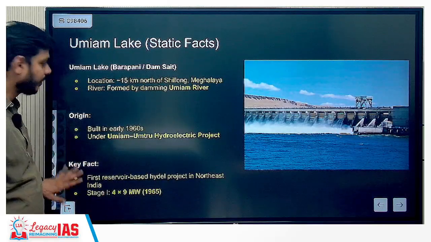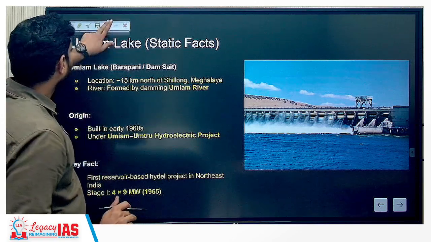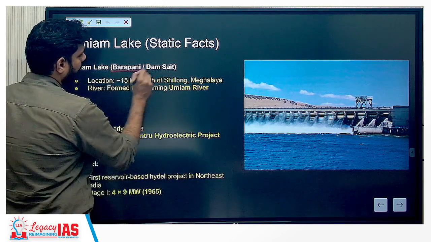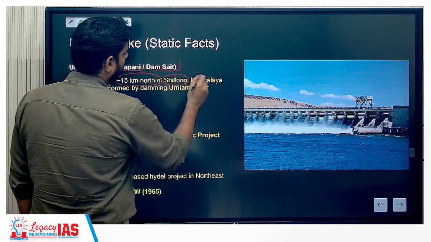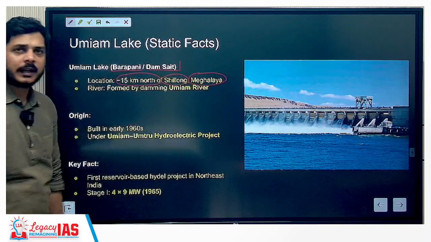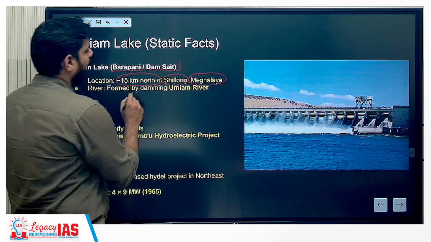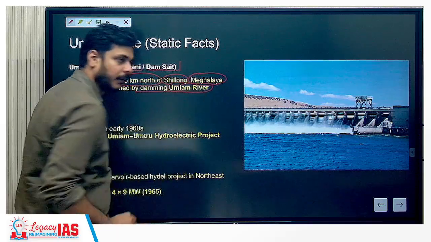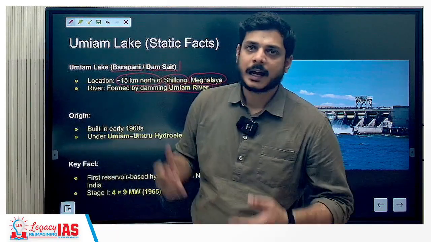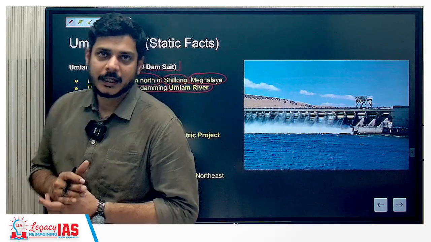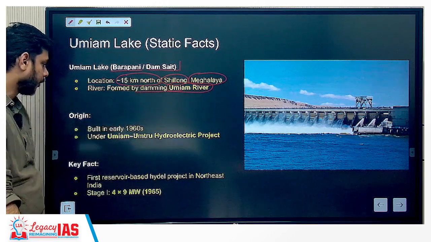Now let us understand some static facts related to the Umiam Lake. Umiam Lake, also called Barapani or Dam State. Its location is 15 kilometers north of Shillong, Meghalaya. And how is it formed? It is formed a bit artificially, by damming the Umiam River. A lake can be artificial or natural, and whenever you have dams, you will find a lake because the river flow has been stopped.